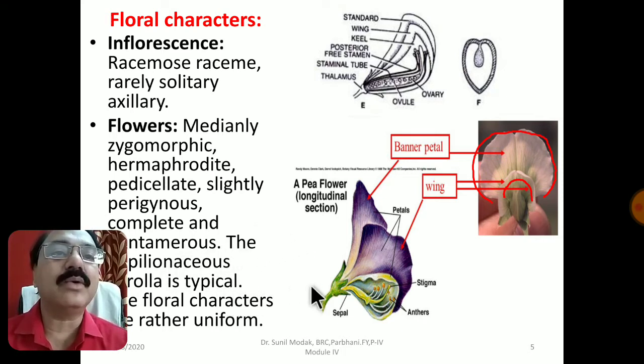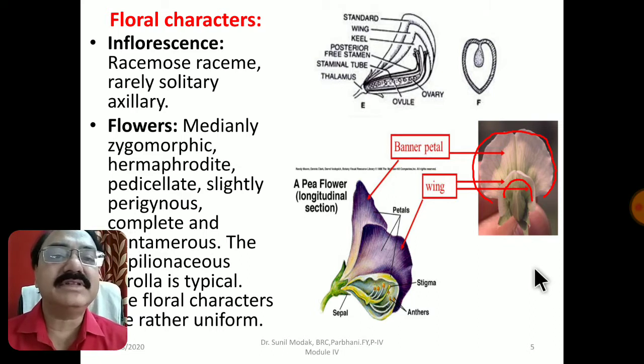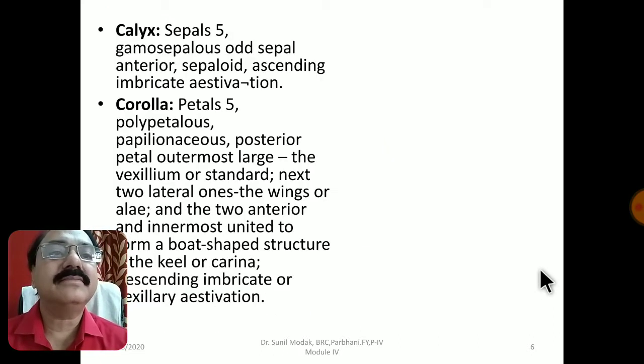Then papilionaceous corolla is present. This is a very typical type of corolla as we have studied in morphology. If you talk about the floral characters of this family, particularly this is a very big structure. You can see a single big petal that we call standard. Then the two lateral petals are called wings, and the two very small ones are called keel. So this is the posterior bigger one, in which all the remaining are covered. So a very typical type of flower is another important feature of this family, Fabaceae.